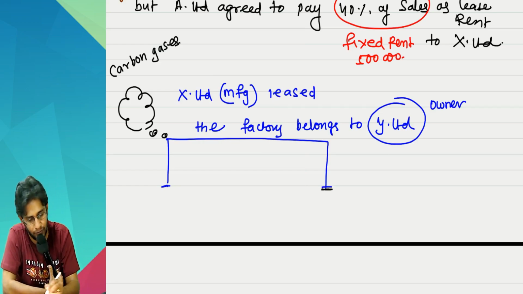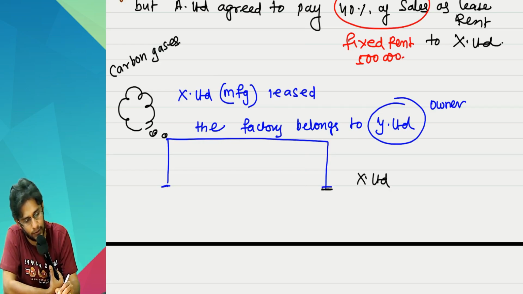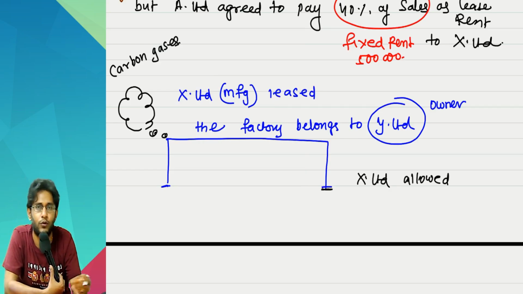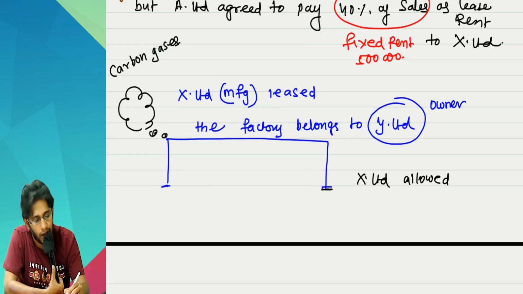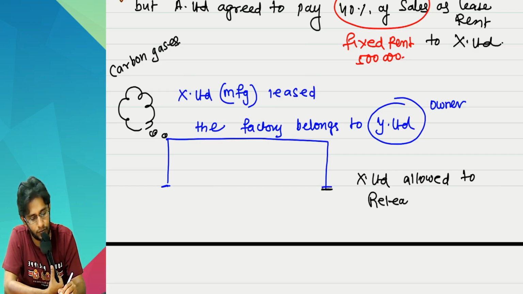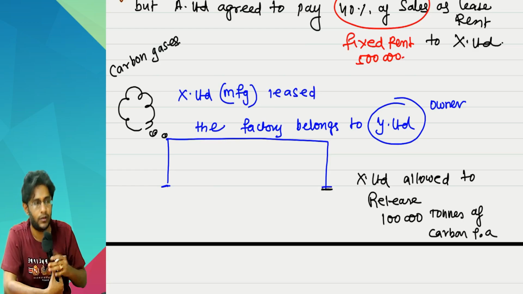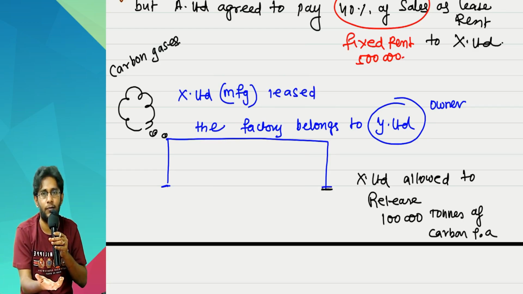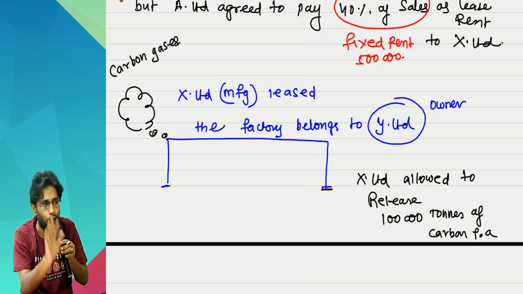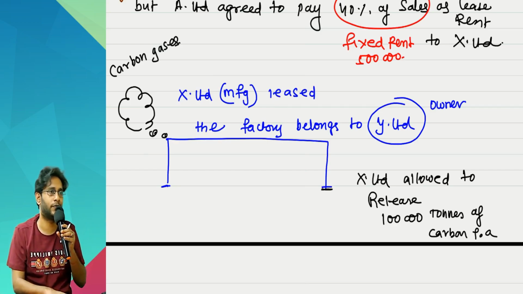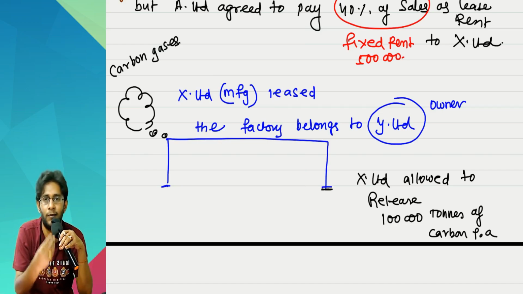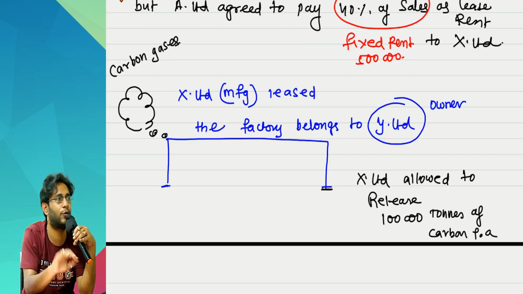Let us say that for this business, X Limited has to do its business for survival. Sorry, I will kill the environment, sir. Allowed to release 1 lakh tons of carbon per annum. He says that you will anyway spoil the environment, but have some responsibility. Don't spoil more than 1 lakh tons. Employ methods in manufacturing of goods which will save carbon emissions, where you will release less amount of carbon emissions.